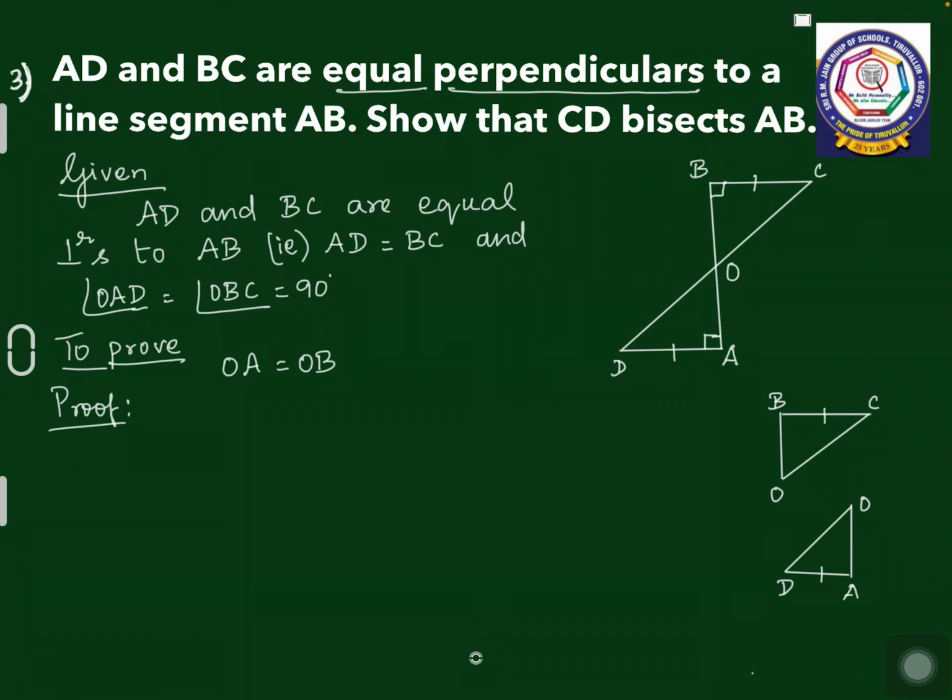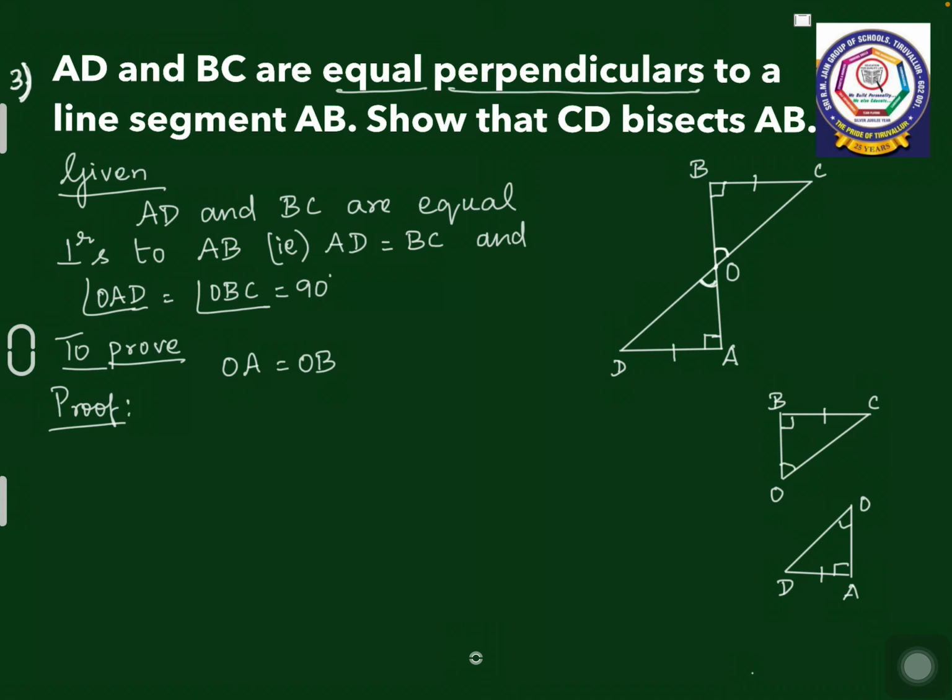You know AD and BC are equal and they are equal perpendiculars as well. So angle OAD and angle OBC are equal. And you know AB and CD are intersecting each other at O, which means when two lines intersect each other, vertically opposite angles are equal. So angle AOD and angle BOC are equal.